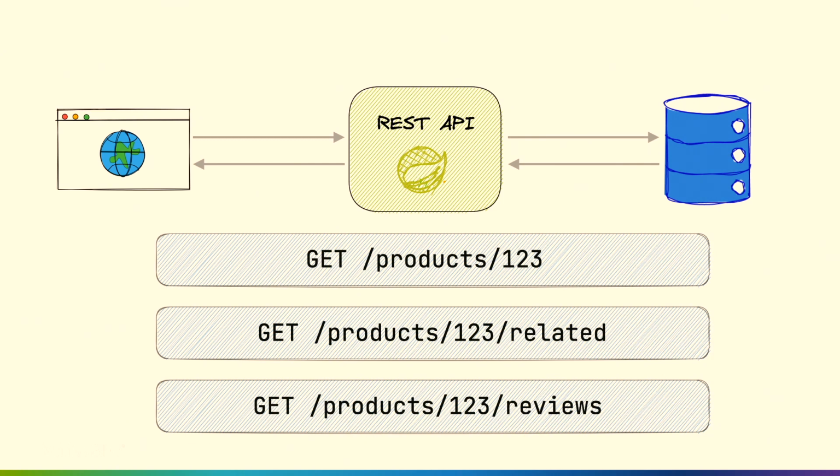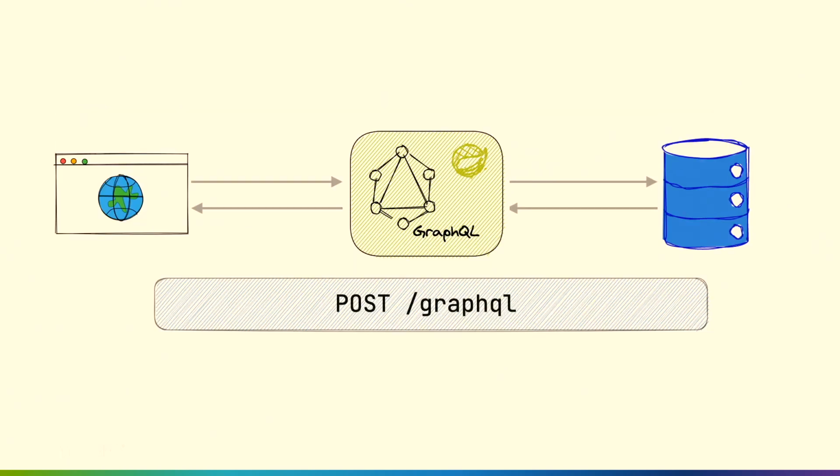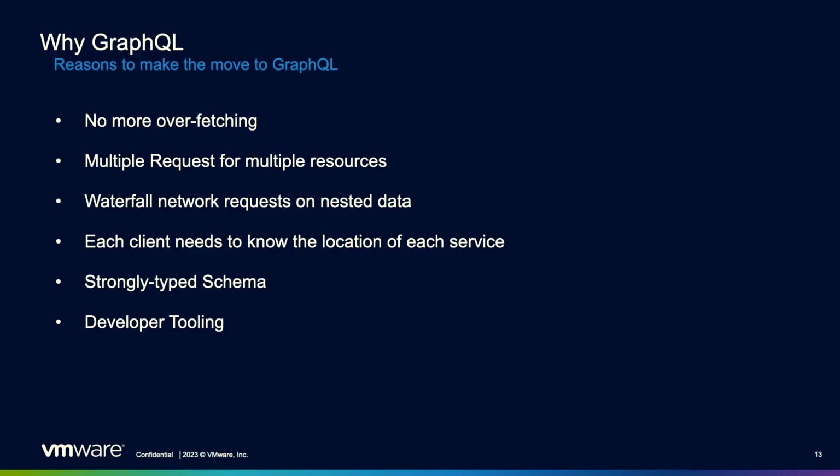So at this point, we've made 3 different calls to the API to get all the information we need to display on that page. With GraphQL, we don't need to do that. We can make one single call to a POST endpoint at /graphql to get all the information that we need for that particular request.